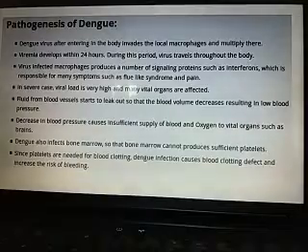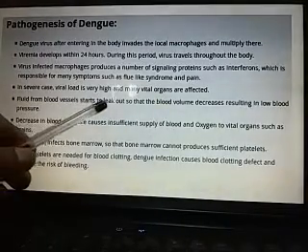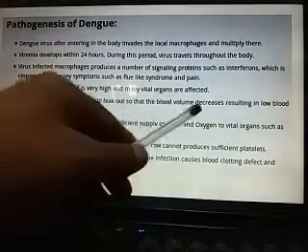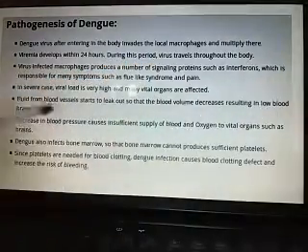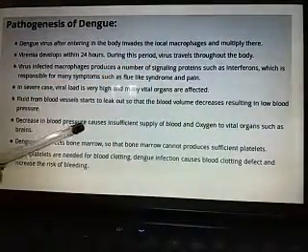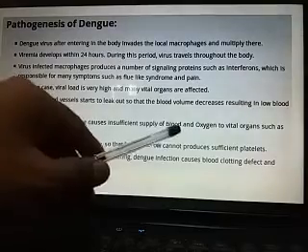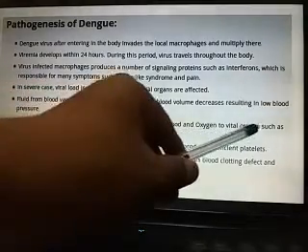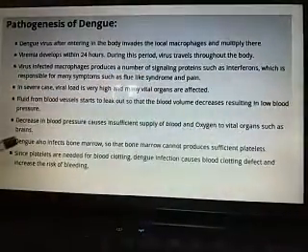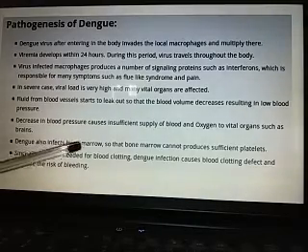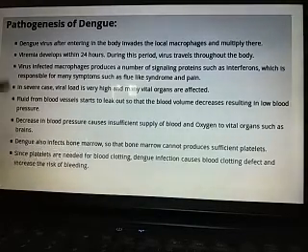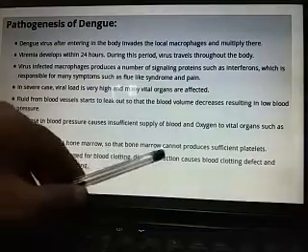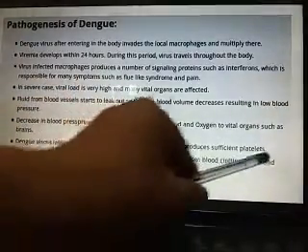hemorrhagic fever. Fluid from blood vessels starts to leak out so that blood volume decreases, resulting in low blood pressure. Decrease in blood pressure causes insufficient supply of blood and oxygen to vital organs such as the brain. Dengue also infects bone marrow, so that bone marrow cannot produce sufficient platelets.